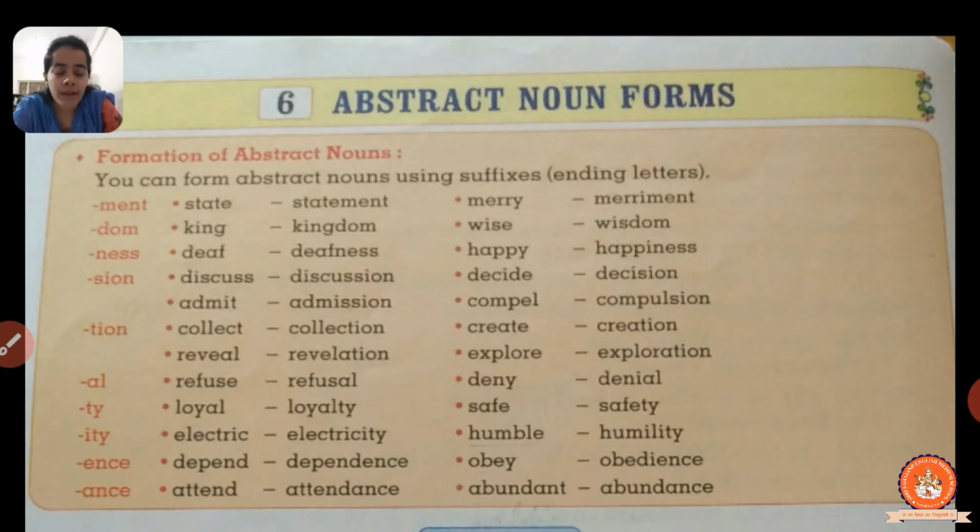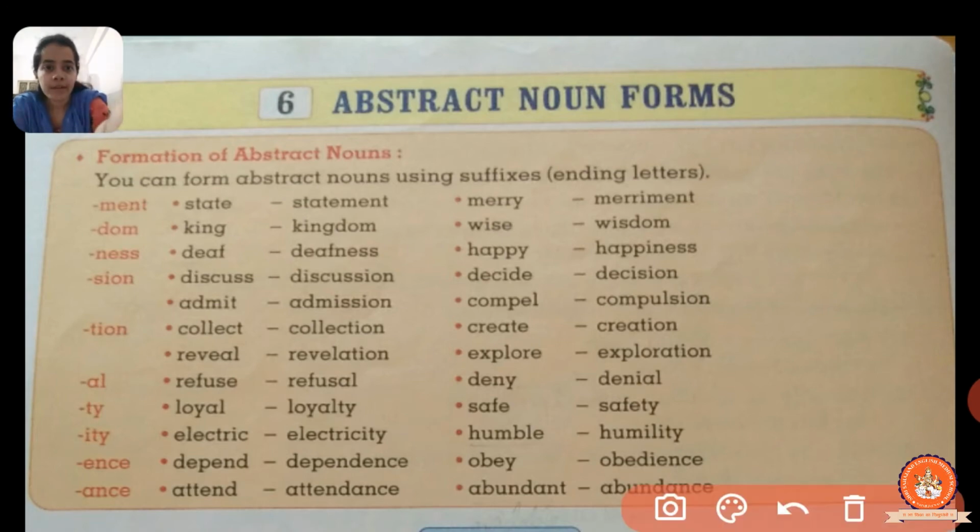So have you noticed one difference in this? What they've done over here, see, state plus ment, okay, they are just adding to make the word statement, but here there is one little change. They have written merriment, but in merriment y is removed and i has been put, right? So as we remembered for one of the formations, whenever the y is given, in spite of y we have to write i, okay, and the same rules we have to apply. So in the same way here it is given, okay.